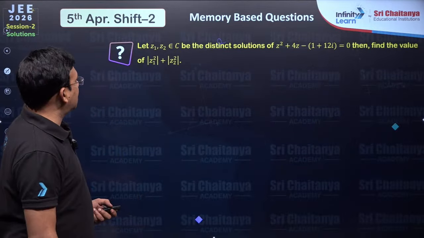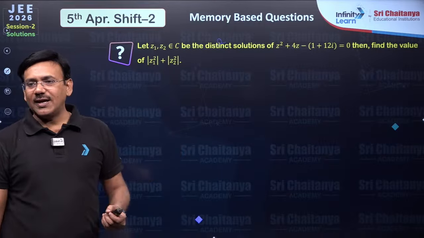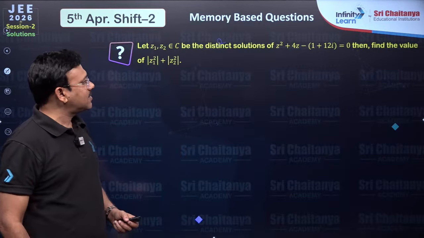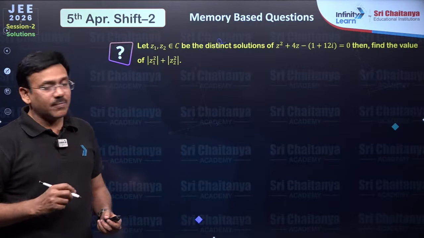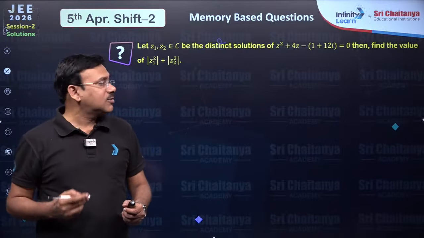The next, I can say this particular equation, you see, a quadratic equation given in complex numbers. Here z square plus 4z minus of this, whose roots are z1 comma z2. So we have to find the value of mod z1 square plus mod z2 square.